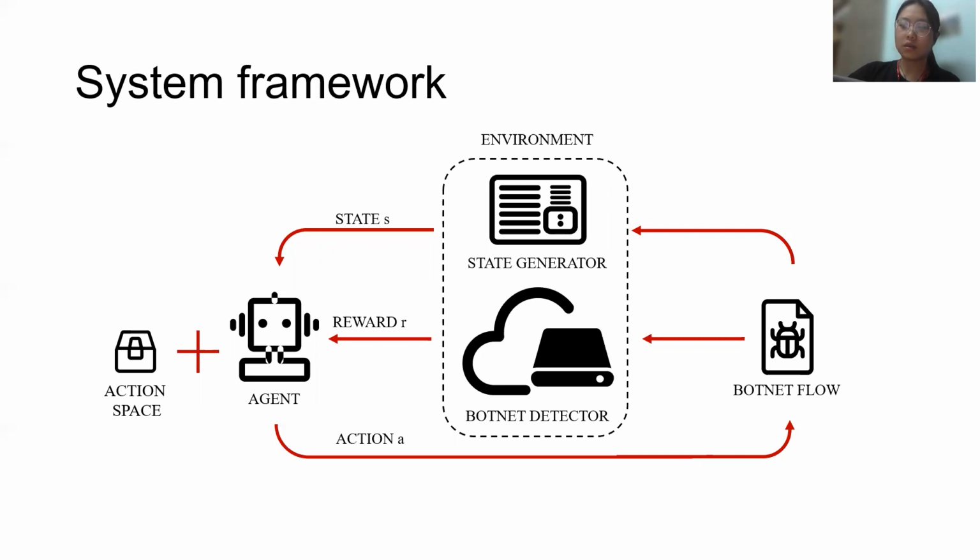Then the modified sample is input into the botnet detector, and a prediction result is obtained. Next, the agent receives a reward according to the binary feedback, and the state generator generates the next state according to the modified sample. This loop continues until the detector is successfully misled or the number of operations reaches the upper limit.